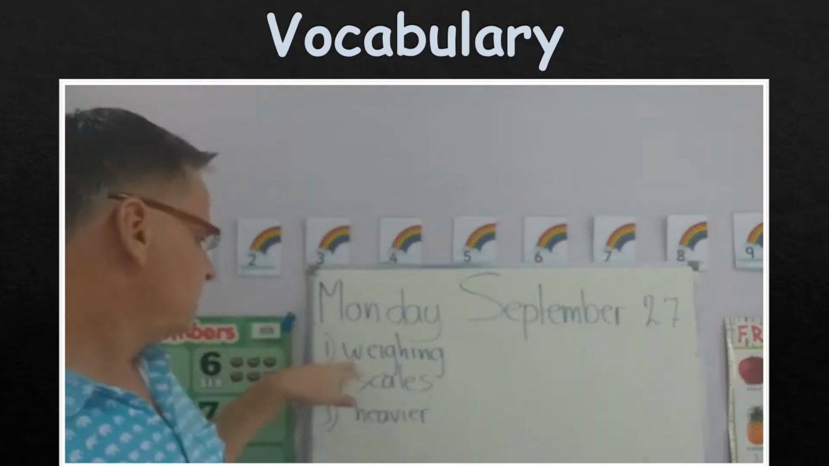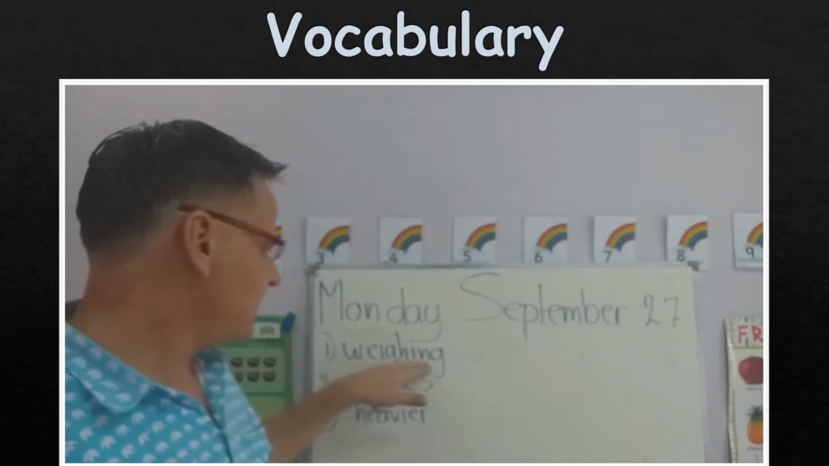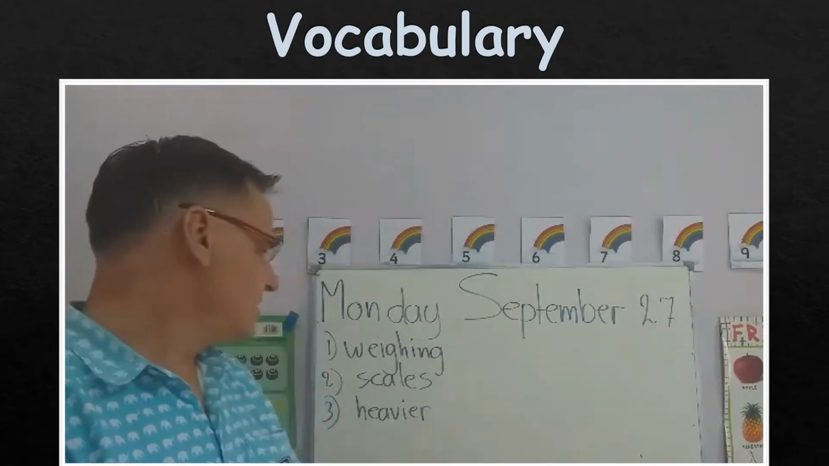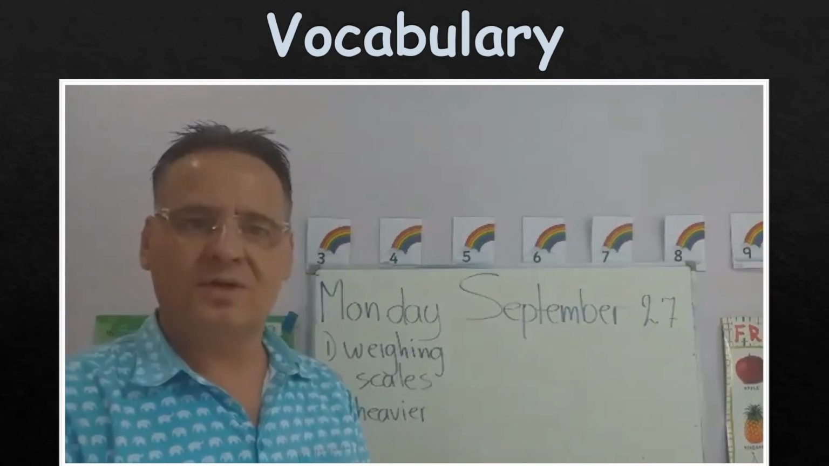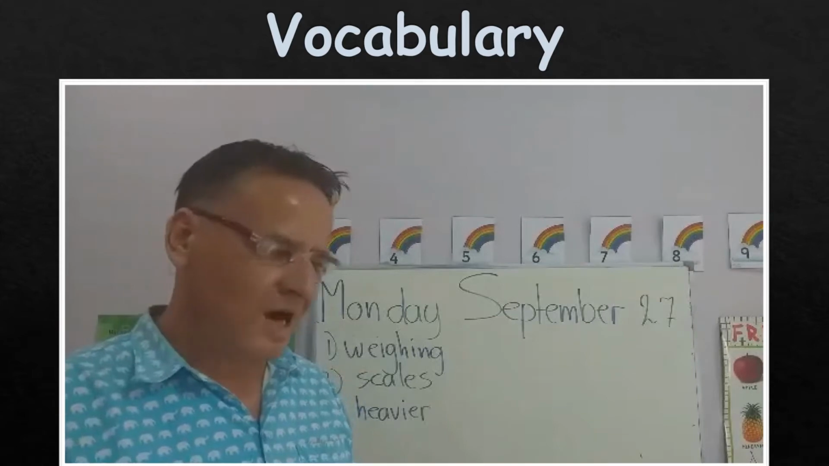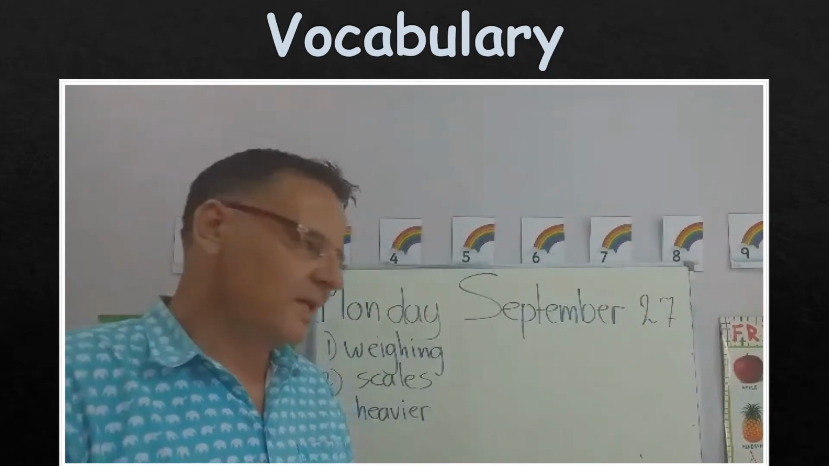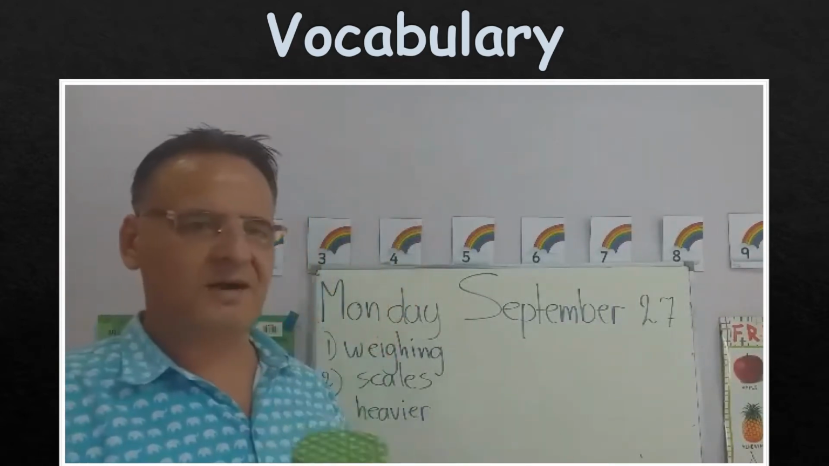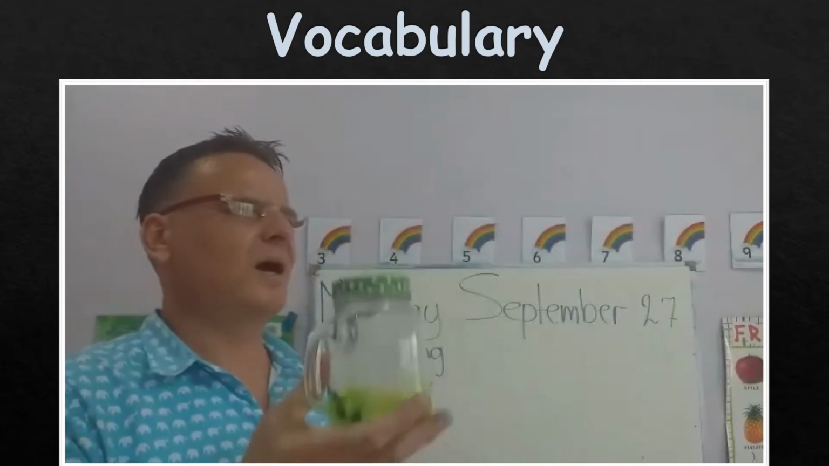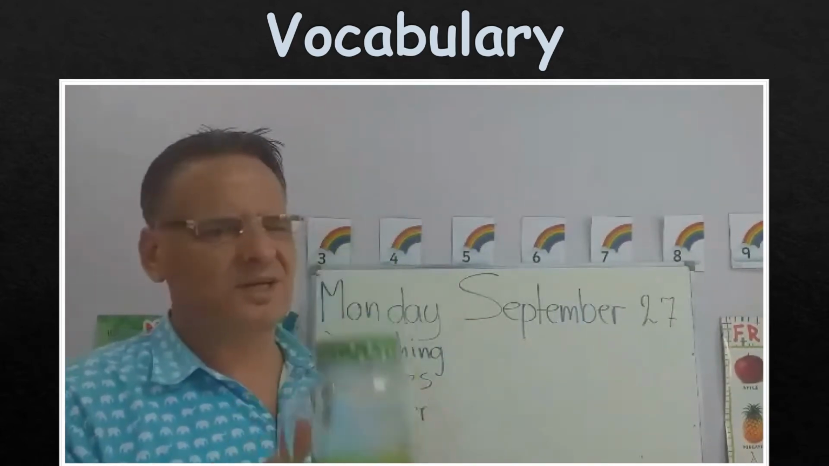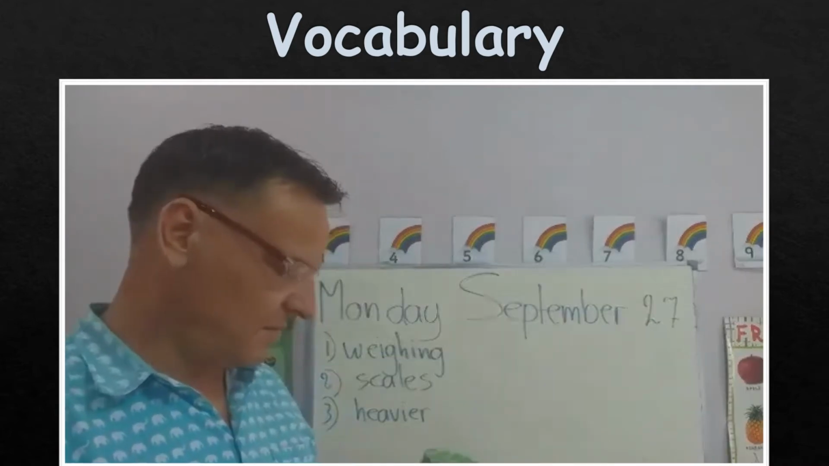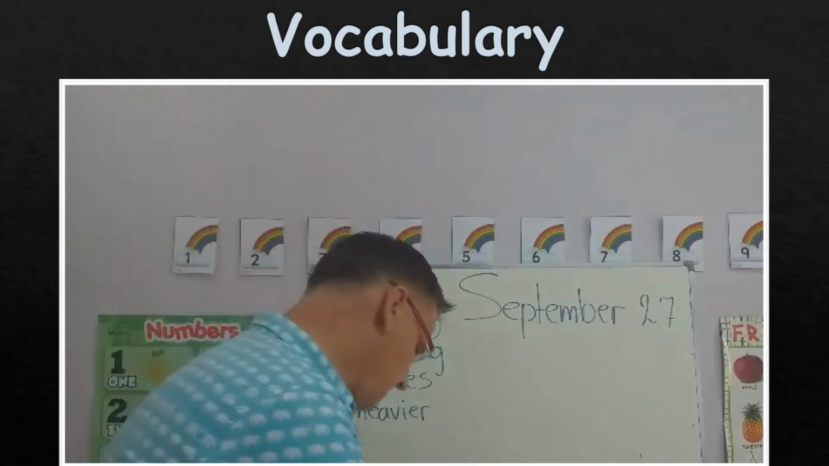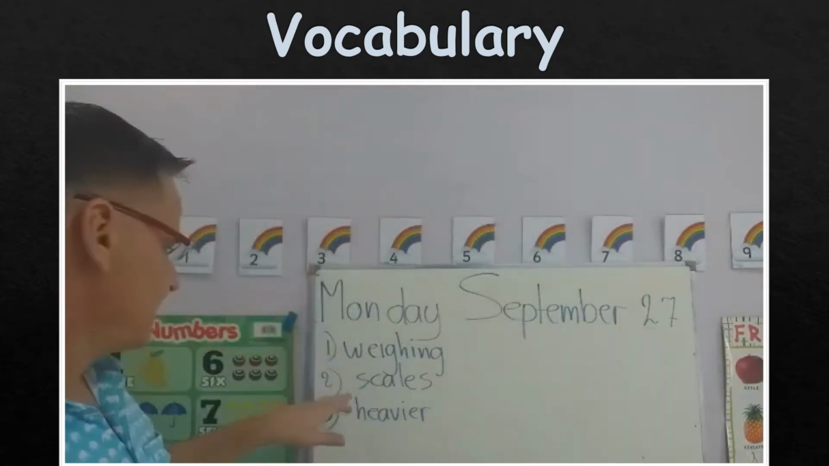Number 1, W-E-I-G-H-I-N-G. Weighing. Weighing means when you want to know the mass of something. So if you want to know how heavy something is, you can guess, right? For example, you can have something in your hand like this jar, and I can guess it's about 200 grams, 250 grams maybe. But if I want to know for sure, I need to weigh it. And what are we using to weigh it? We need this one,